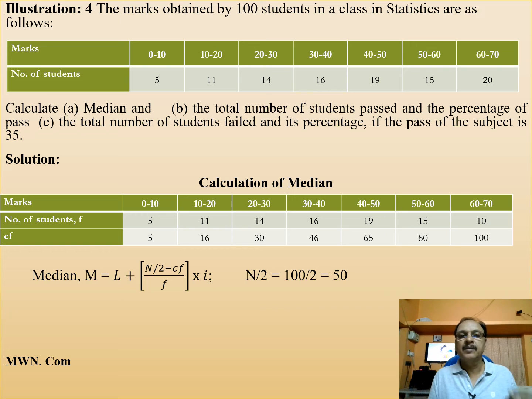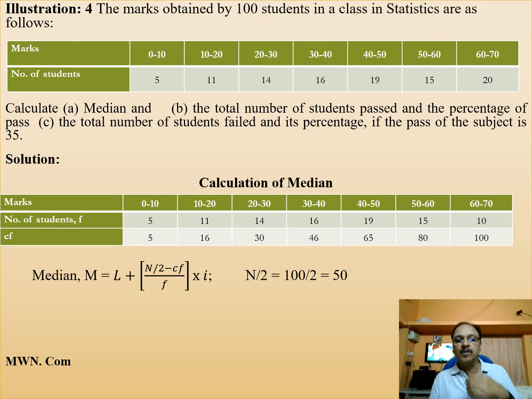Now you have to make the table with the same numbers you are writing again. The first and second rows are the same, and you are copying and writing them. Then another row is CF, cumulative frequency. Here frequencies 5, 11, 14, 16, 19, 15, 10 are recorded.